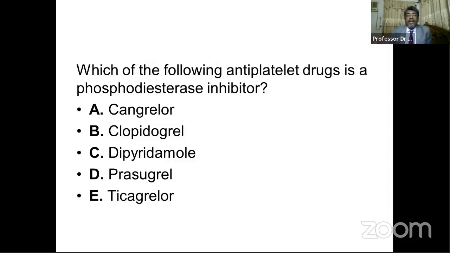Some inhibit the receptor on the platelet surface, some inhibit the mechanism within the cells, and some inhibit the aggregation of the platelets. So there are several mechanisms of action of antiplatelet drugs. And here we see that there are five antiplatelet drugs: cangrelor, clopidogrel, dipyridamole, prasugrel, and ticagrelor. Now let us see where they act or function.